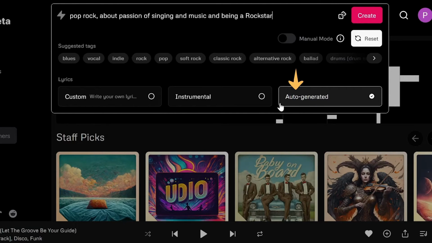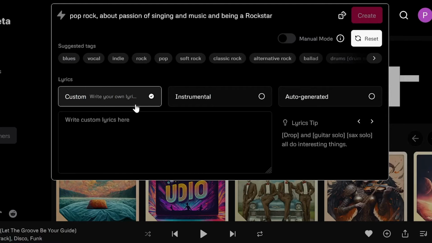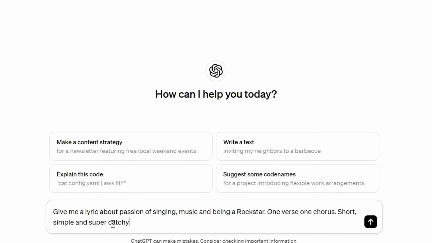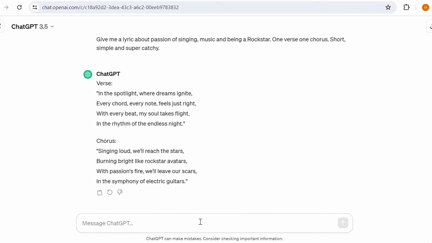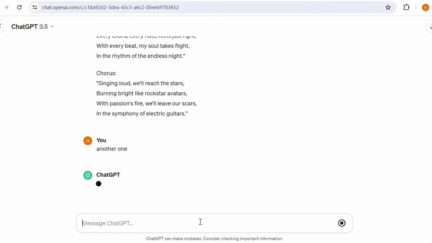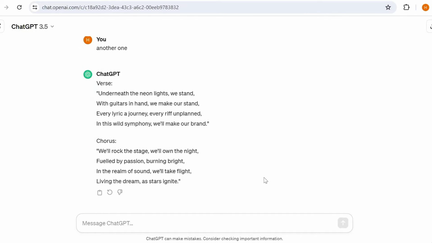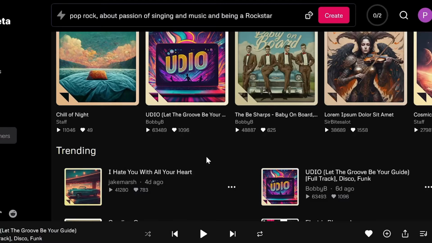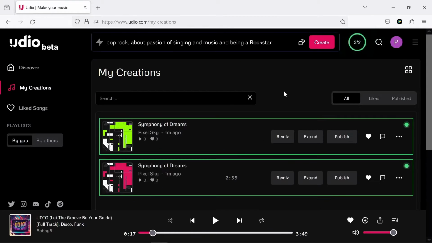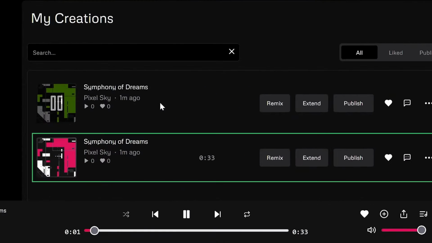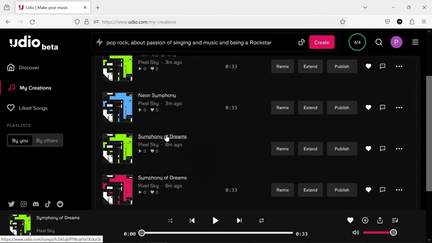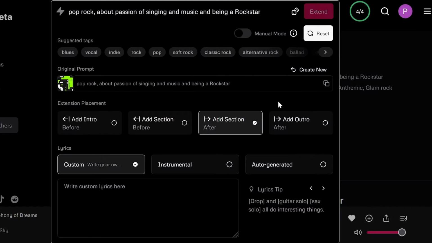Although you can use auto-generated and instrumental options, let's ask ChatGPT to write a music with one verse and one chorus about something specific, like music. Now give the text to Udio and click on the Create button. After a few minutes, it will generate 2 music pieces, each around 30 seconds long. You can repeat this process until you get the desired result. You can also use the extend option to edit the music and increase the duration.